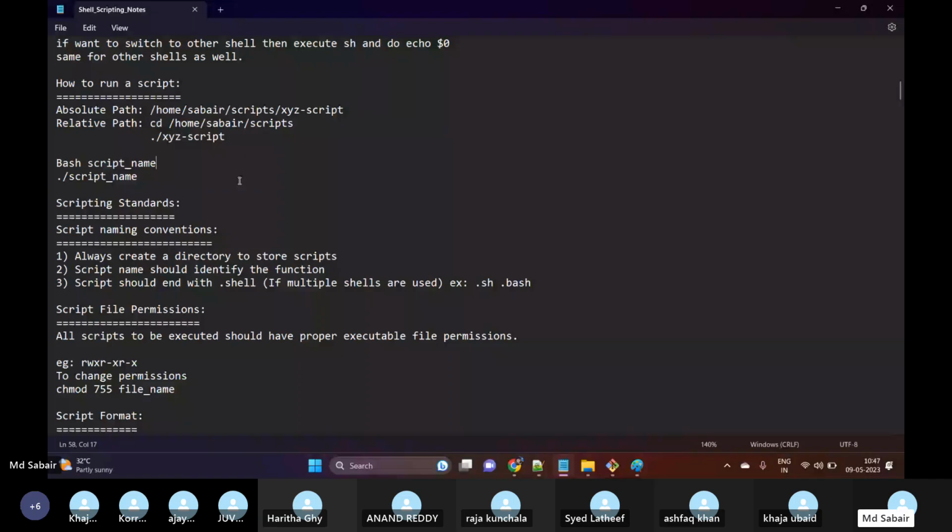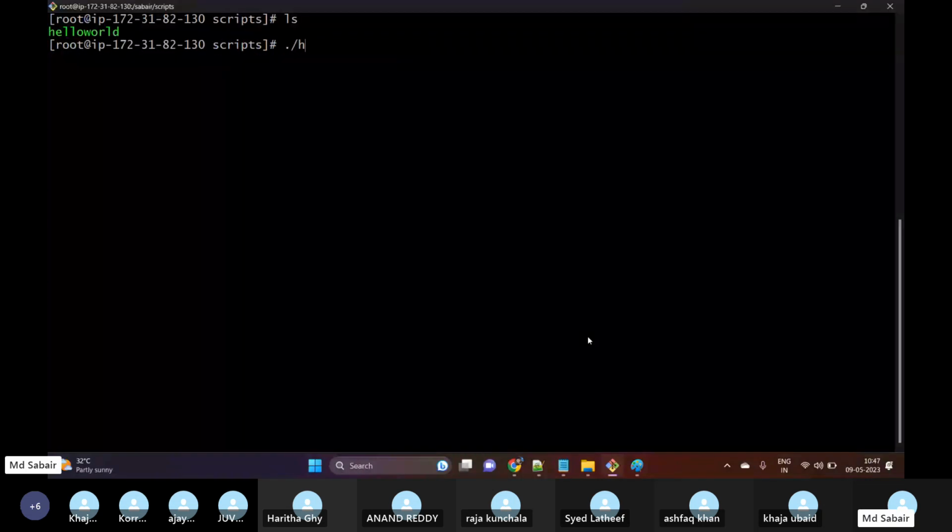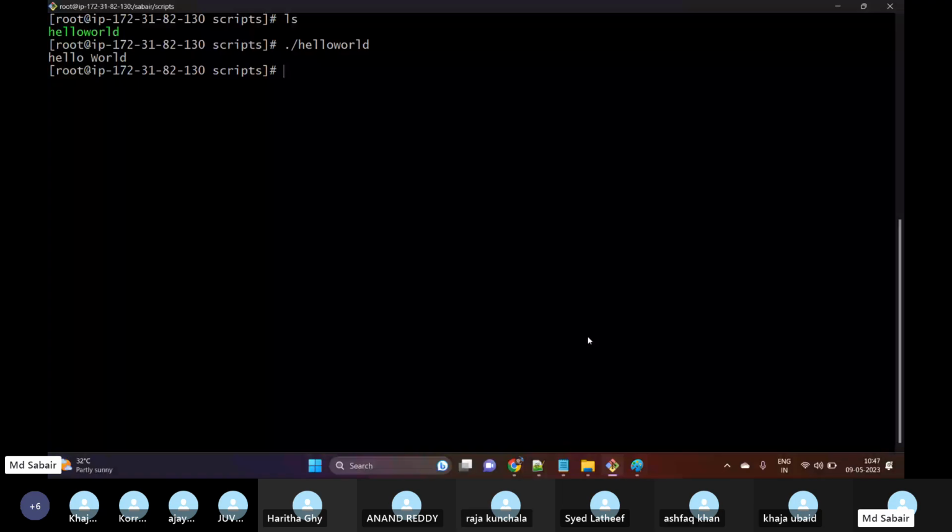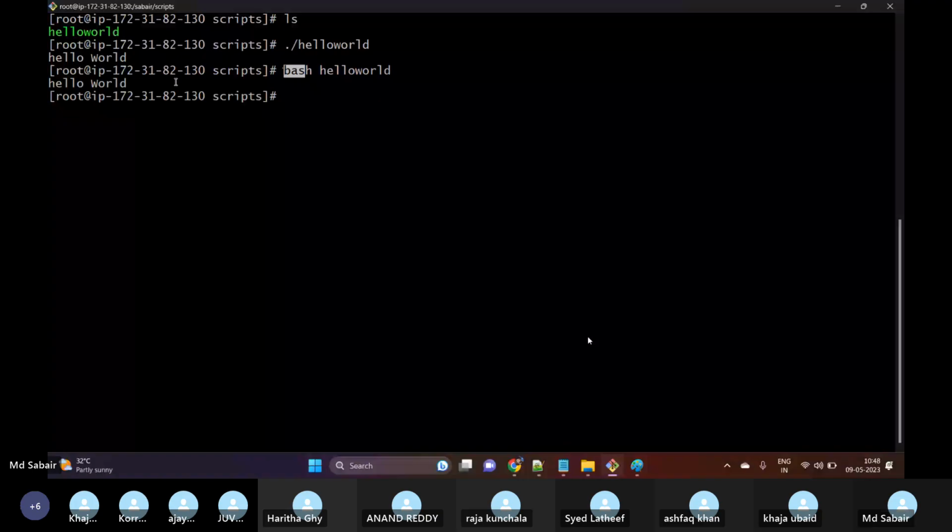And if you want to execute this script, we have two ways. One is by using dot slash and then the script name, we can execute our script. The other is by using bash and then the script name. Even with this, we can execute our scripts. So we have two different ways to execute our scripts: one is dot slash and then the script name, and one is bash and then the script name.